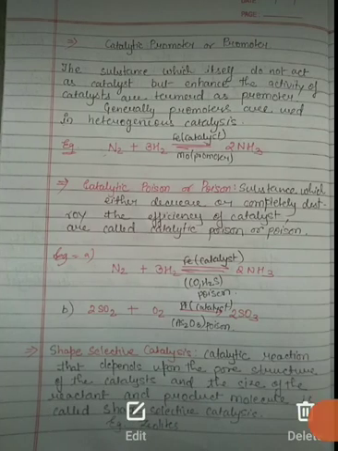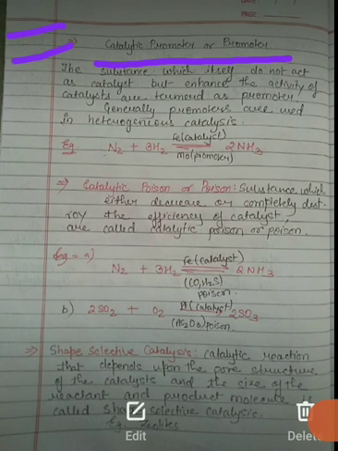But before coming to this topic, let us see some more topics which are left. Here you can see the catalytic promoter, or promoter. So what are they? They are substances which do not act as catalysts themselves but enhance the activity of the catalyst. These are termed promoters. Why? Because they promote the catalyst. Generally, promoters are used in heterogeneous catalysis.